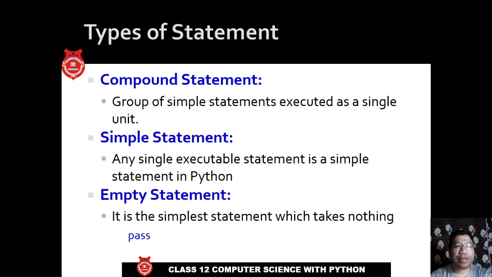We have different types of statements. We have compound statement, which is a group of simple statements, and we have simple statement. This is any executable statement in Python. And empty statement, this is simply pass. Empty statement is simply pass.